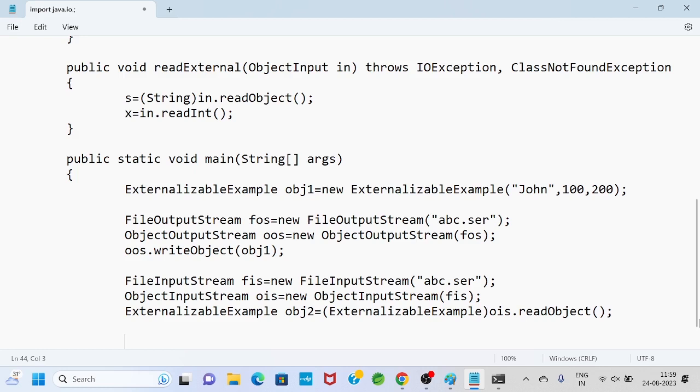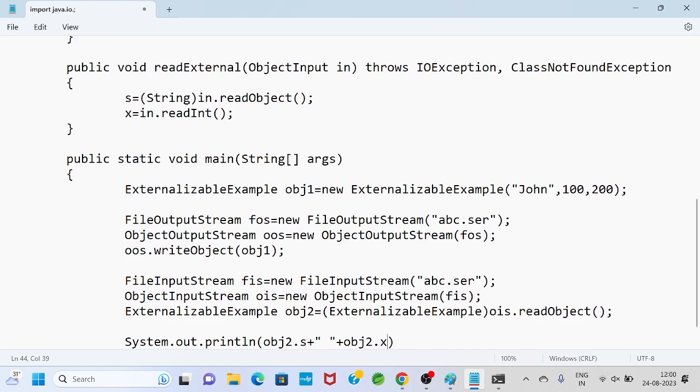Then I can write an output statement, System.out.println. What obj2, because I retrieved it from the file. So obj2 dot s, okay, there is a space. Let obj2 dot x.